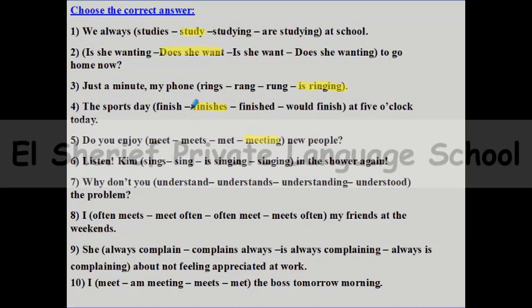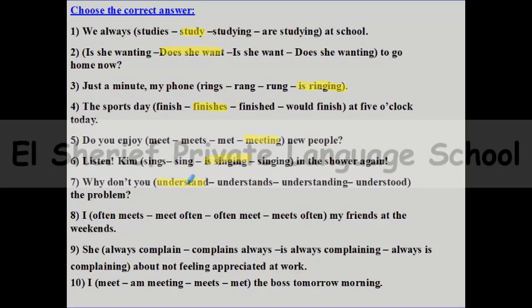Number 6, listen. That means that this is an action that is happening right now. Listen. Kim sings or is singing? Yes, Kim is singing, because this word listen means that this is happening now. Number 7, why don't you? Yes, why don't you understand the problem?